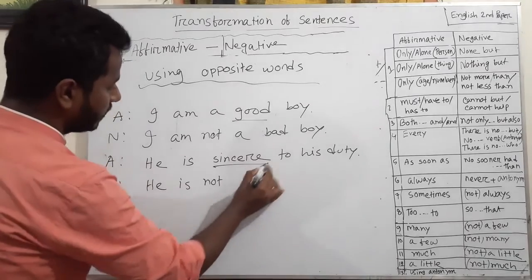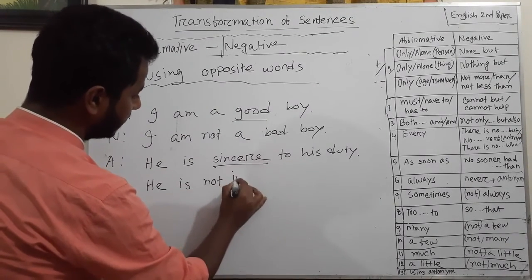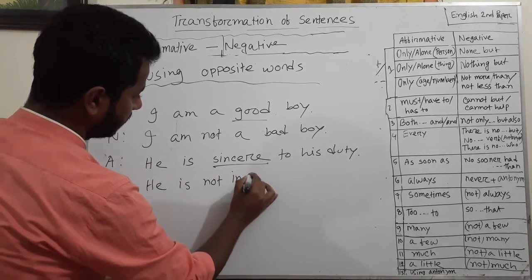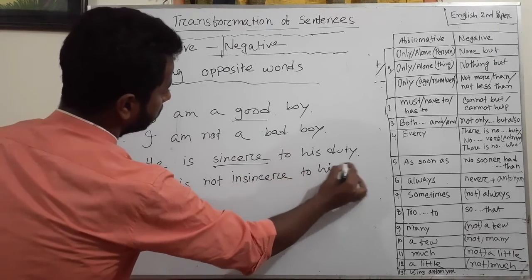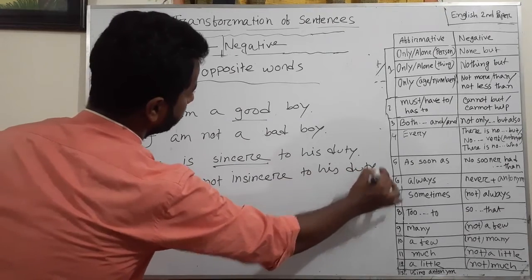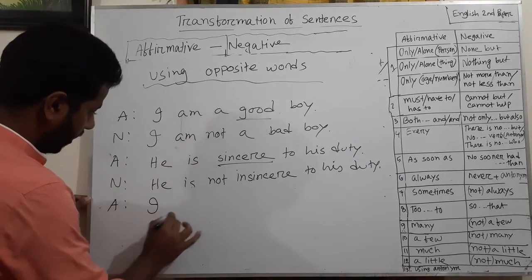The negative form of opposite word of sincere will be insincere to his duty. Okay, another example, I